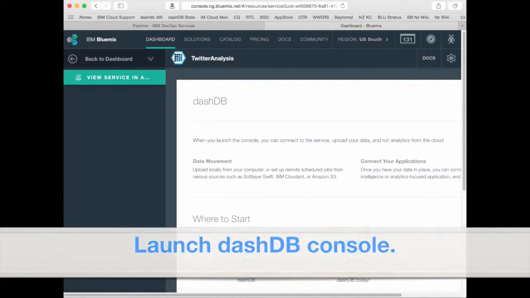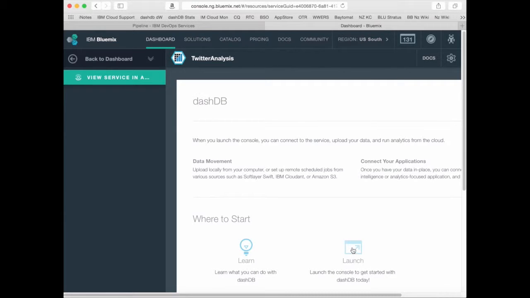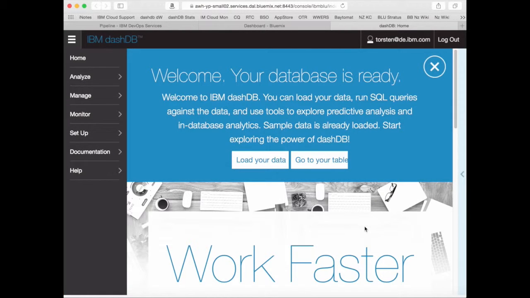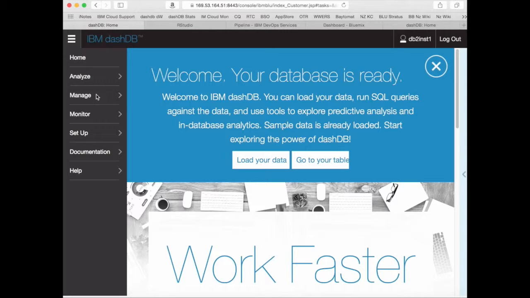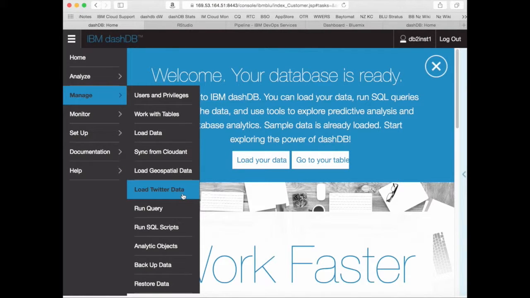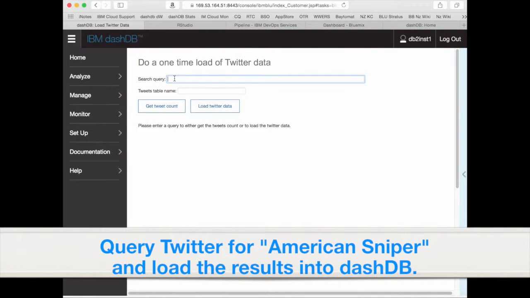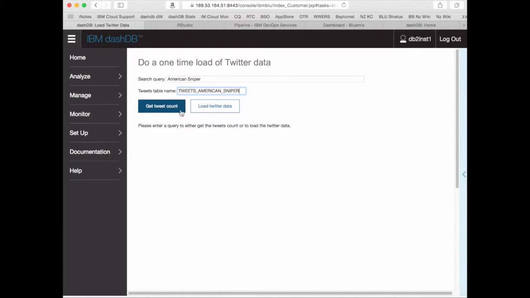Now we want to work with some data. So we go to the dashDB console, we launch it, and here we can find currently our working prototype of the Twitter data loader, where we can load any kind of tweets, but now we would like to look for all the tweets that have American Sniper mentioned. We specify the target table in dashDB where they should get loaded. We can see how many tweets we will have, and then we say, okay, please load the data, and off it goes.